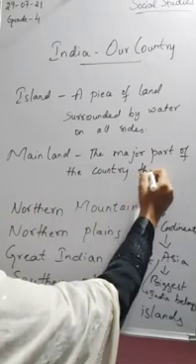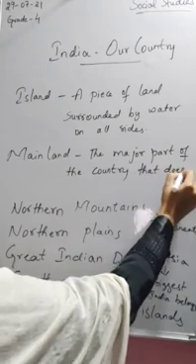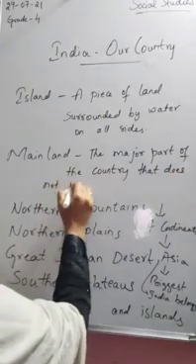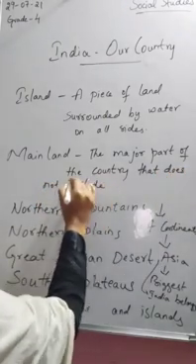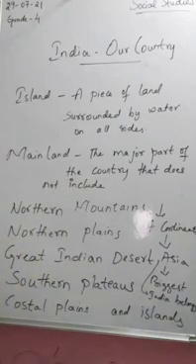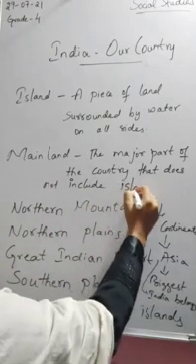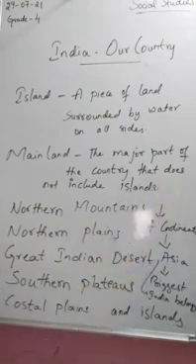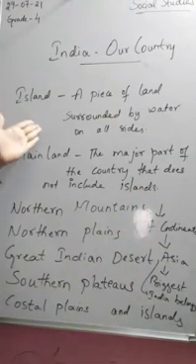Islands are different, as in the definition of island.